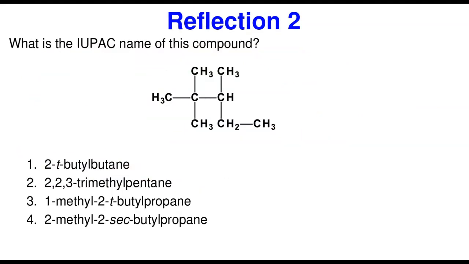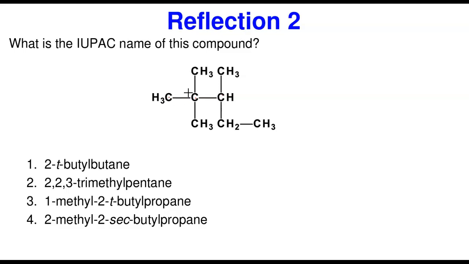Reflection 2 says, what is the IUPAC name for this compound? I gave you options. Let's see which one will be the correct option. Again, we have to identify the longest continuous chain. Let's see. 1, 2, 3. This can be the longest. 1, 2, 3, 4. This can be the longest. Look at this. If I say 1, 2, 3, 4, 5. This is the long chain. That's the longest chain I can identify from this.